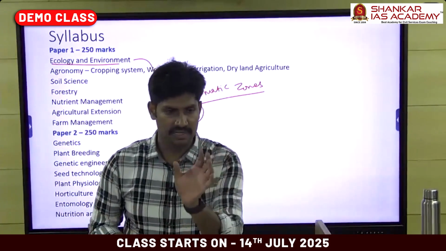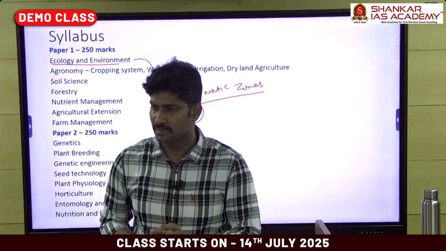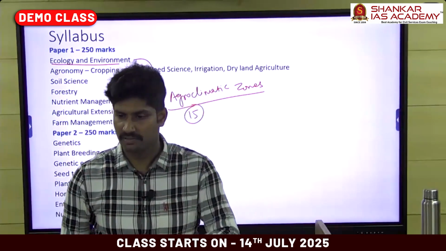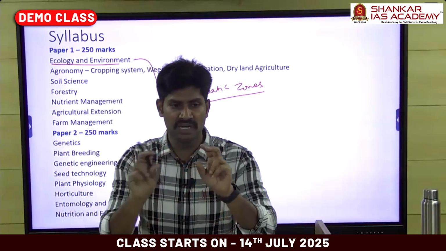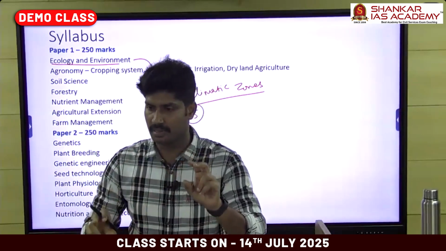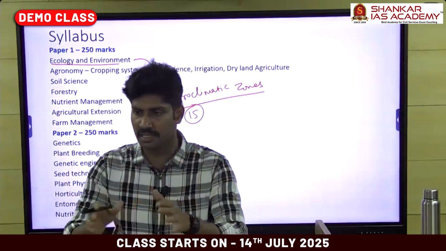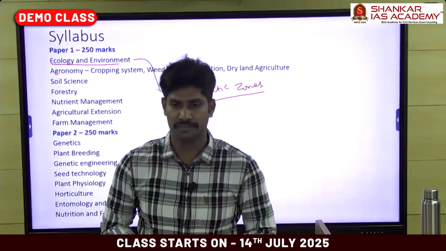First, we define the meaning of agroclimatic zone, and then we discuss the cropping pattern in different zones in the country. There are 15 zones, so we can describe 2-3 lines about each zone. We can draw an India map and mention the major zones. This is the answer for this question.